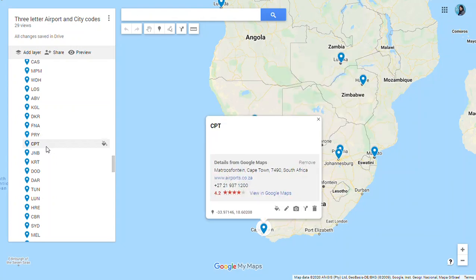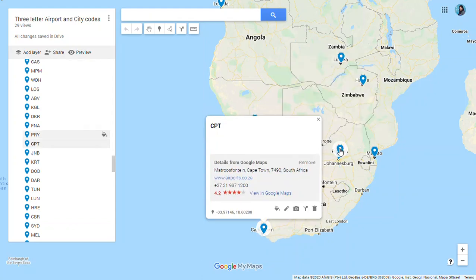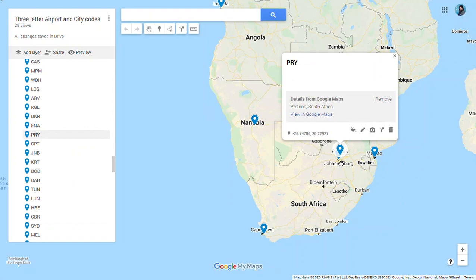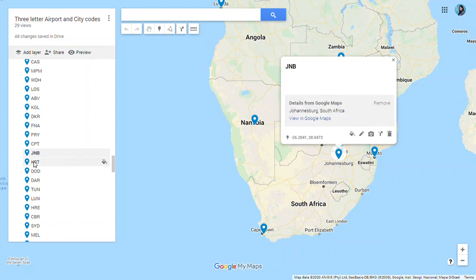Then we have Cape Town. You can see the location of Cape Town, CPT. Here we had Pretoria. CPT for Cape Town, PRY for Pretoria. Also in South Africa we have Johannesburg. Here we have Johannesburg, JNB.